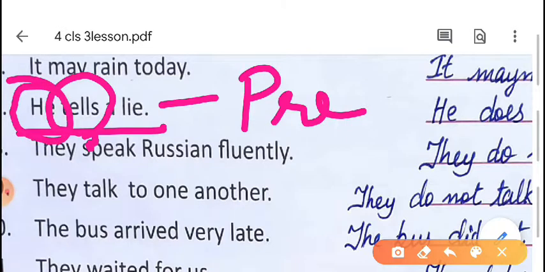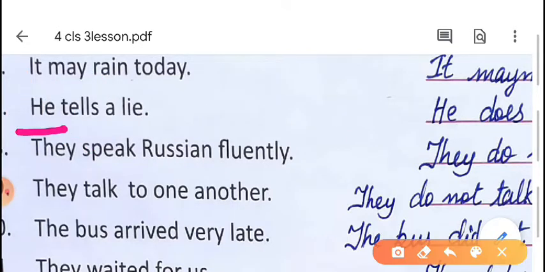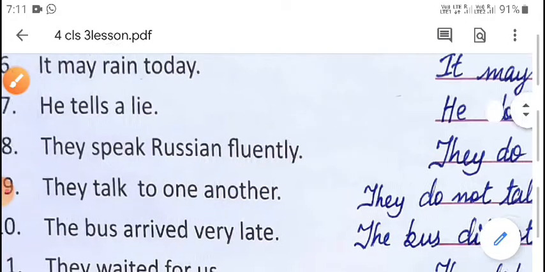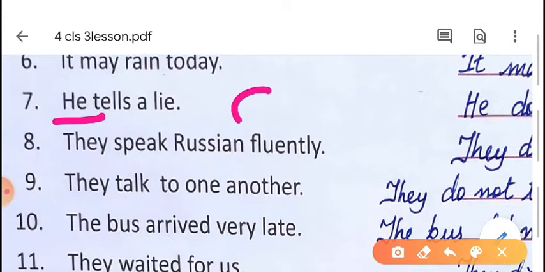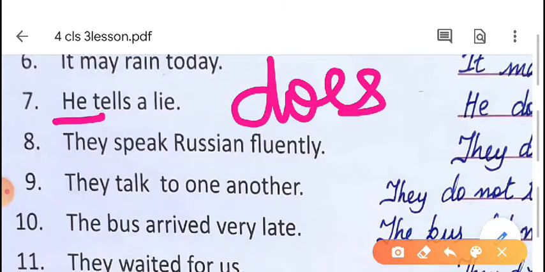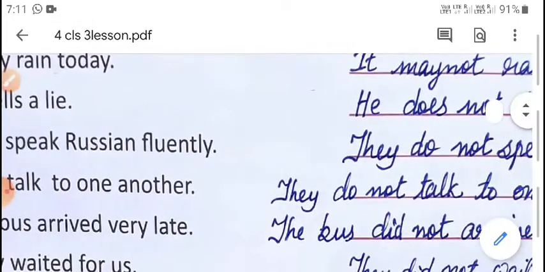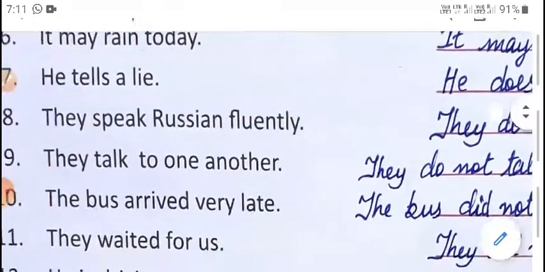The subject here is 'he'. Is it singular or plural? If it is singular we select 'does'. If it is plural we select 'do'. Here it is singular, that is why we select 'does'. So we can write the answer: He does not tell a lie.